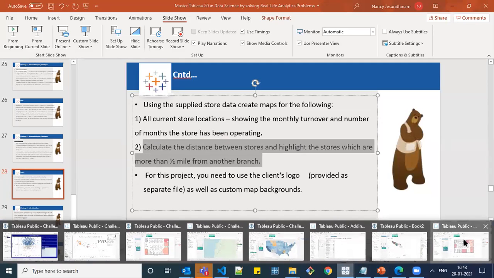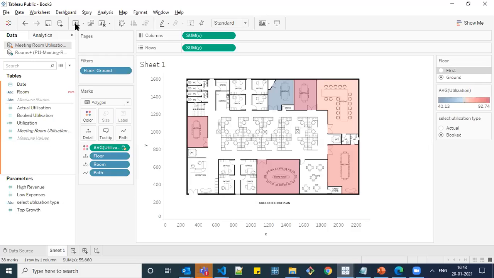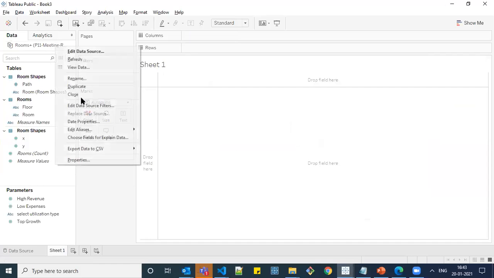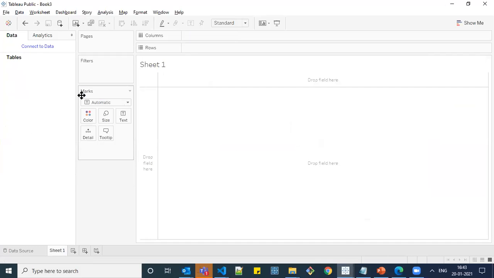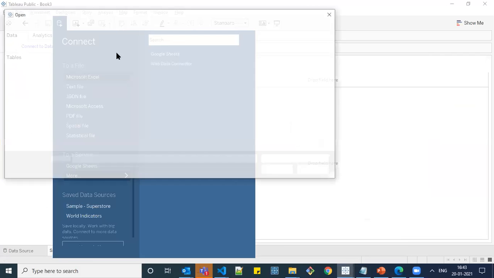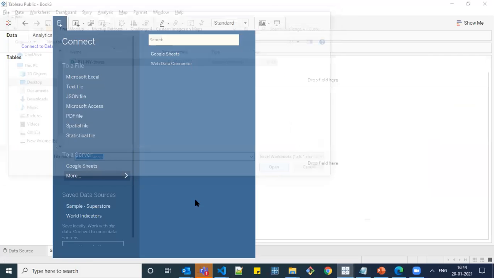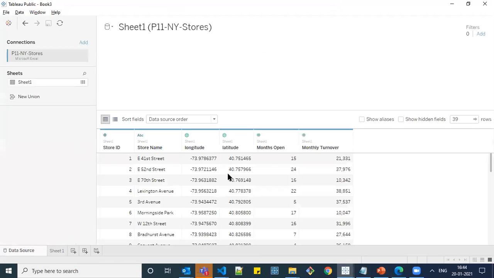So for this, we are going to connect to the coffee shop data. Connect your data, Microsoft Excel. Choose your data set, custom images over here. And in sheet 1, we have your data, monthly turnover.